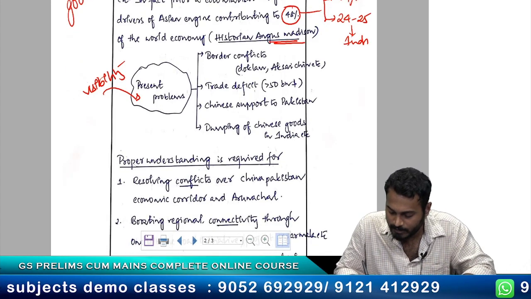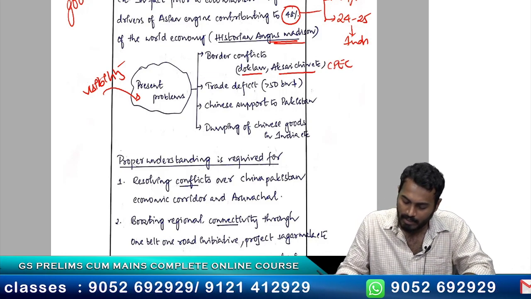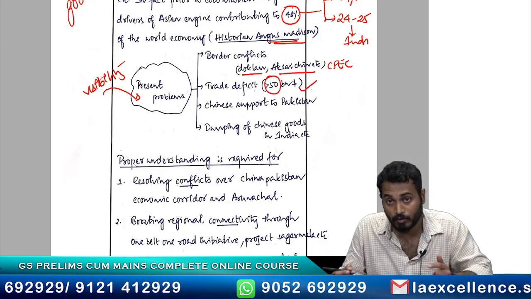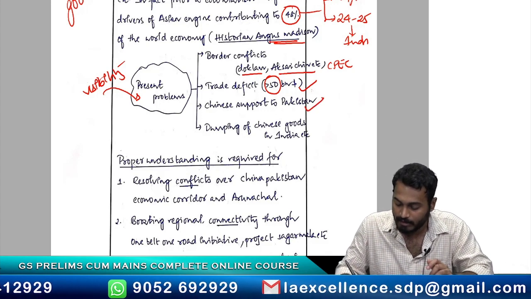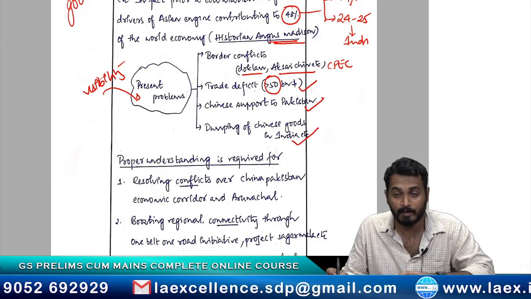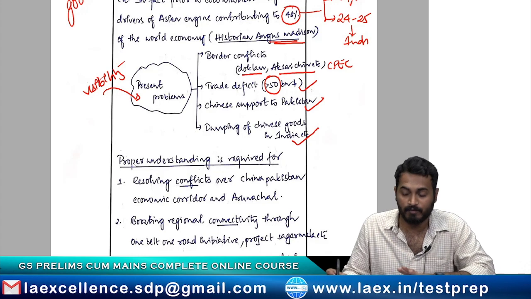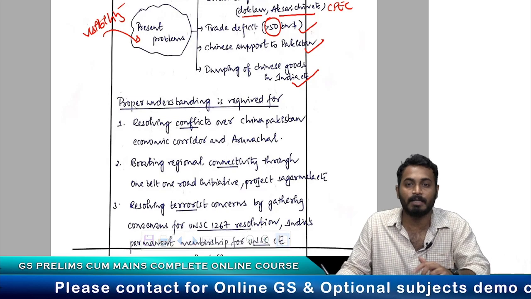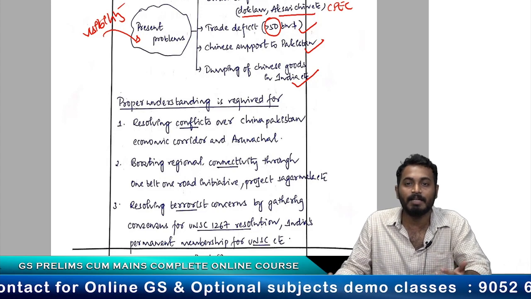Border conflicts, he has mentioned Doklam, Aksai-Chin, etc. He could have also mentioned the CPEC corridor, and then the trade deficit greater than $50 billion. That is a fact that I am learning. Chinese support to Pakistan, this is also a problem area between India and China. And then dumping of Chinese goods in India, etc. So nice. So he has addressed the problems briefly. There might be more problems than these, but these are the problems that he has focused on, and these are sufficient to give us a glimpse that there are existing problems, existing conflicts, or difficulties in the relationship between India and China.